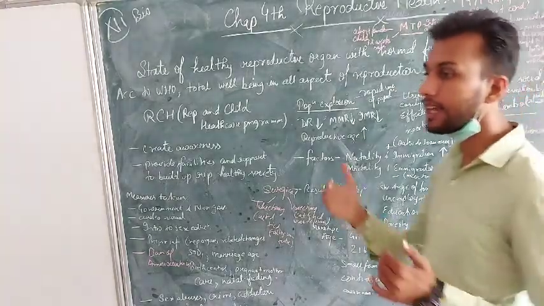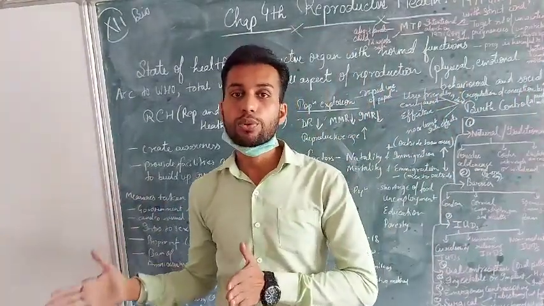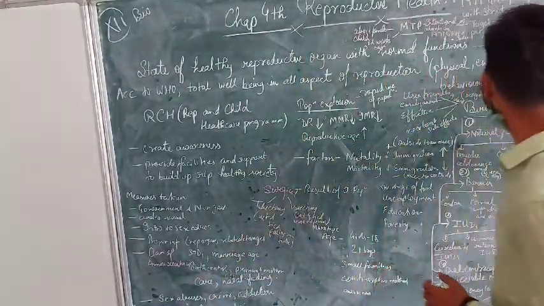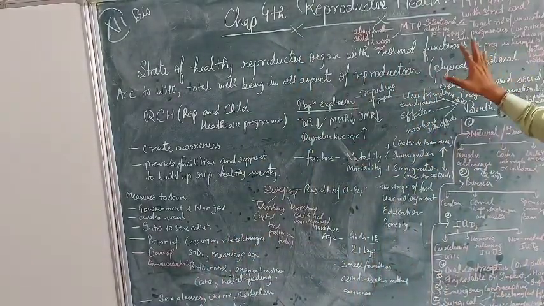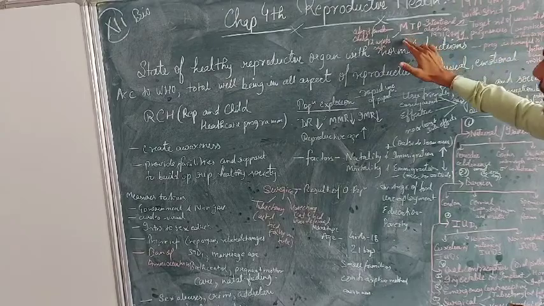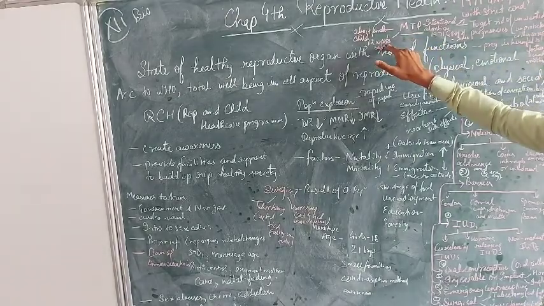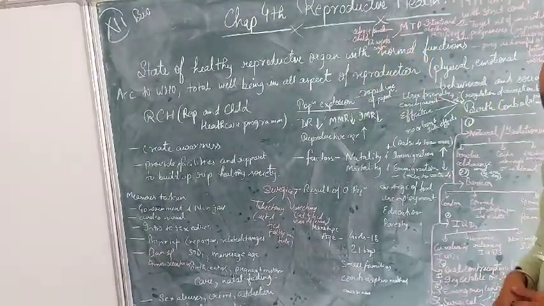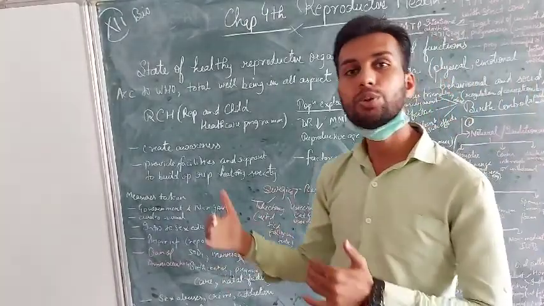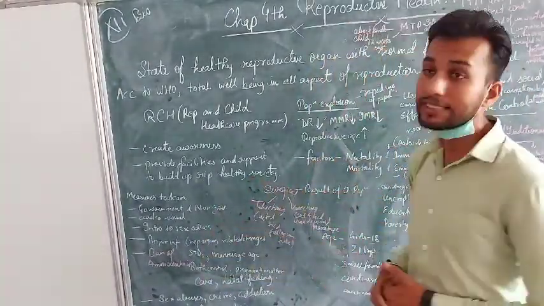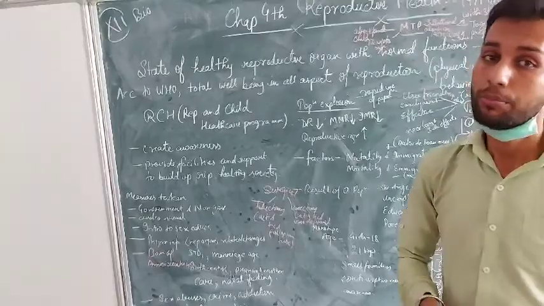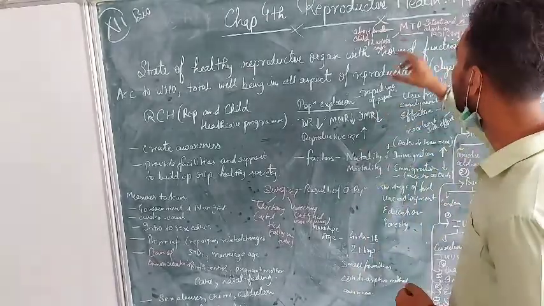If the pregnancy is harmful to the mother and to the fetus, then in that case also the pregnancy should be stopped. And the safe period of the abortion is up to 12 weeks, the first trimester. Up to 12 weeks it can be done safely, otherwise there is a risk to both the fetus as well as the mother.